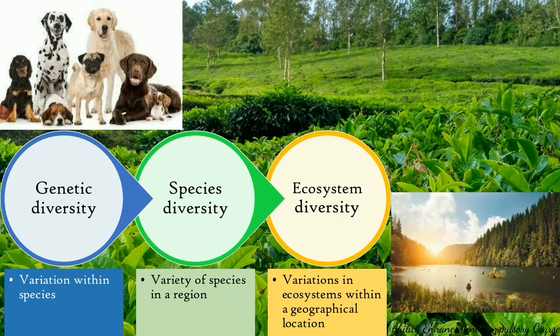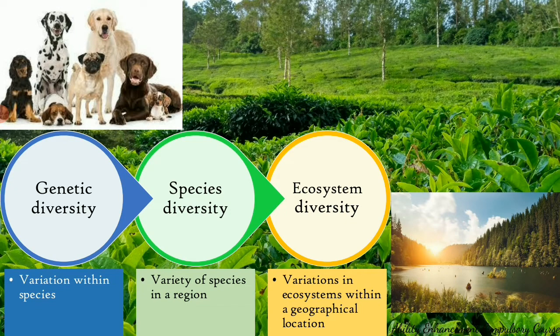One example where genetic diversity was not there, and that was the reason for such a big famine, is the Great Famine which happened in the 19th century, where the potato crops were destroyed. Now, this is partly due to lack of biodiversity. The reason being, potato is a cloned plant. So it comes from the pieces of the parent plant. And that's why all the potato plants were susceptible to the same fungal infection. That is the reason so many potato crops were destroyed, and that led to starving of more than 1 million people. So that is a scenario wherein there was no genetic diversity, which led to the famine.